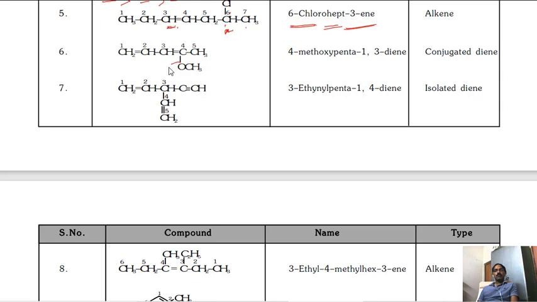So CH3O is there, this is called methoxy. Okay, fourth position, 4-methoxy, total carbons 5, so pent, double bonds are there, diene, the position is 1,3 diene. 4-methoxy-penta-1,3-diene, conjugated diene. Next,